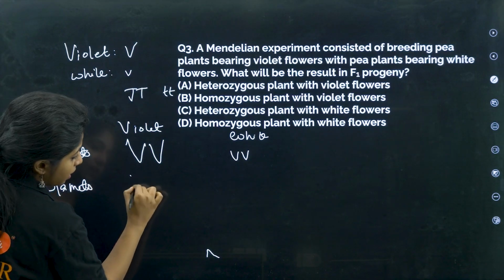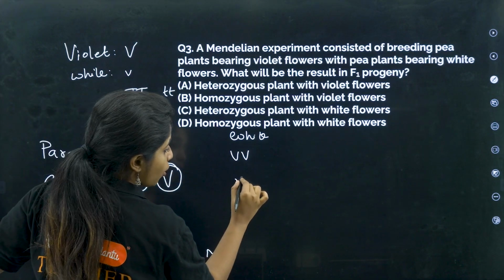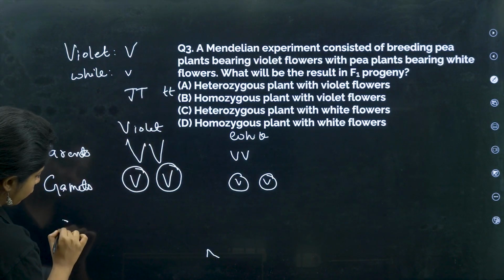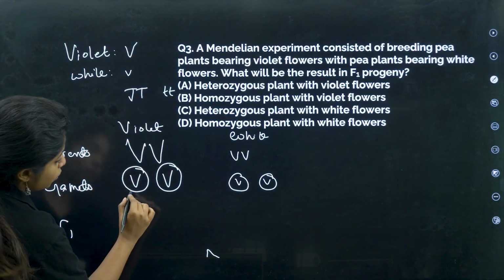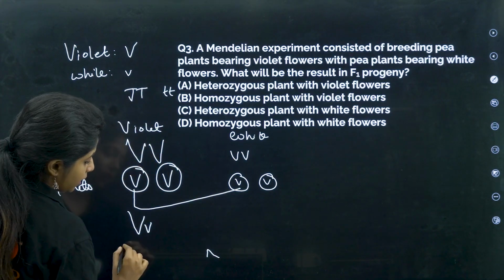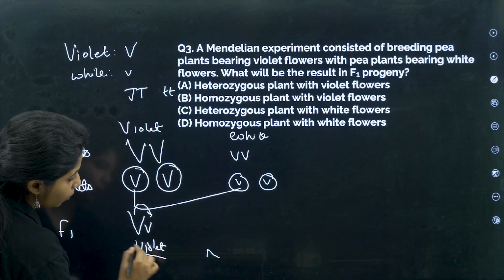Okay, it can be either capital V or small v. Now, when you want to fuse these in the F1 generation, this gamete can fuse with this. So you get capital V, small v. That means it will be violet in color because there is capital V to dominate, right?